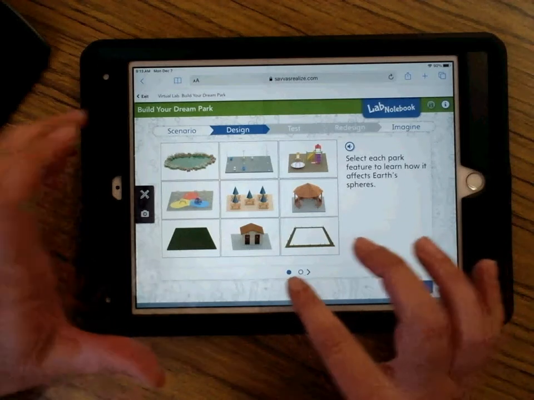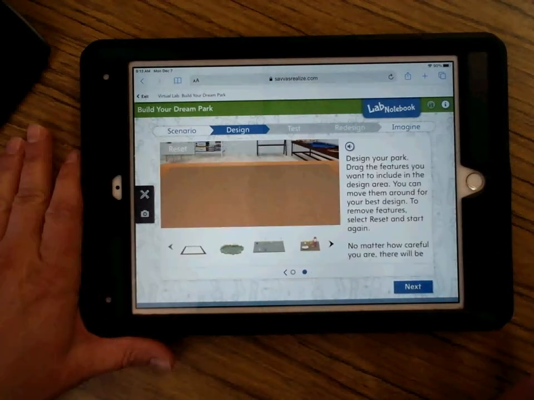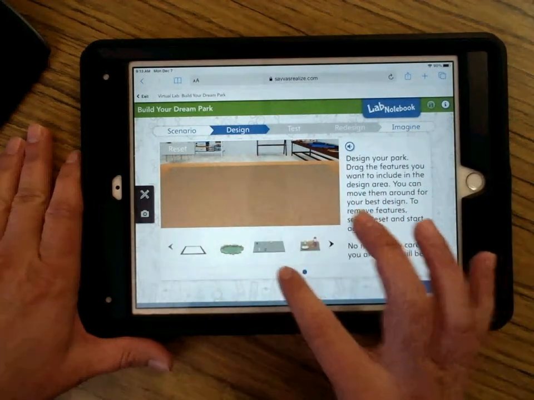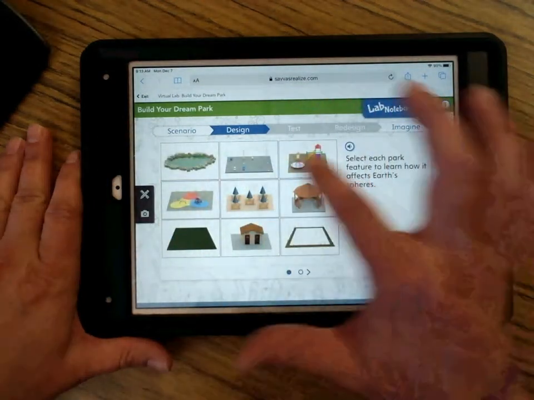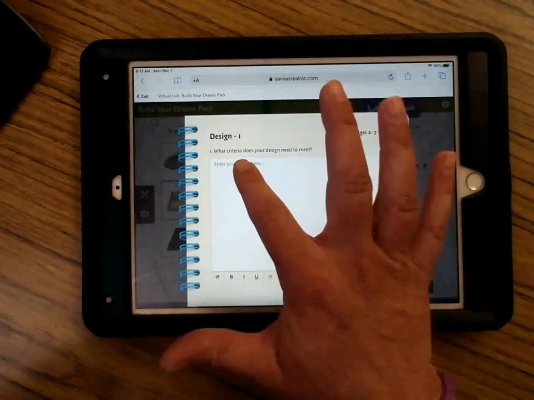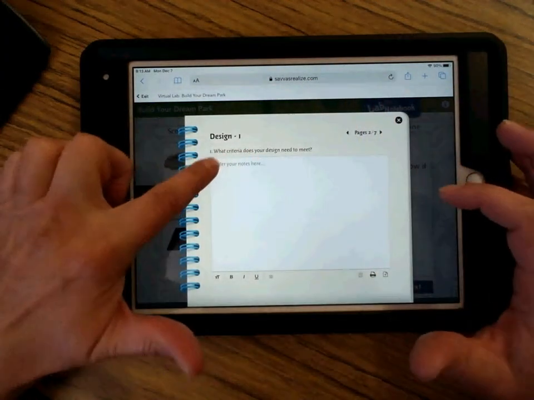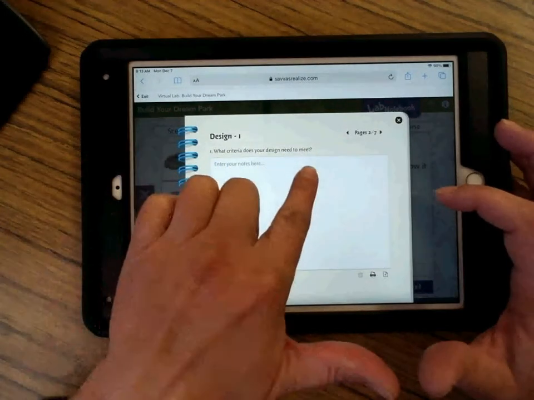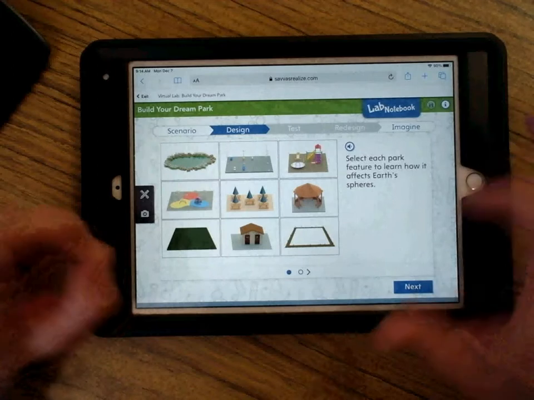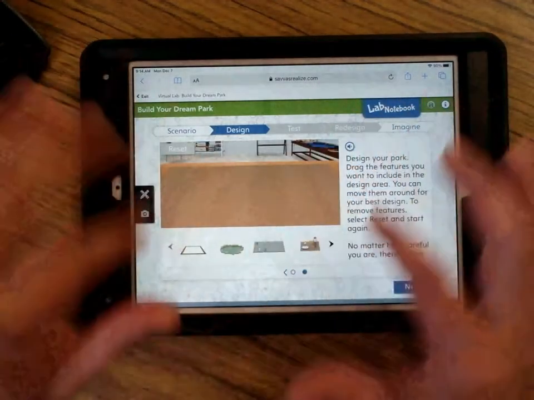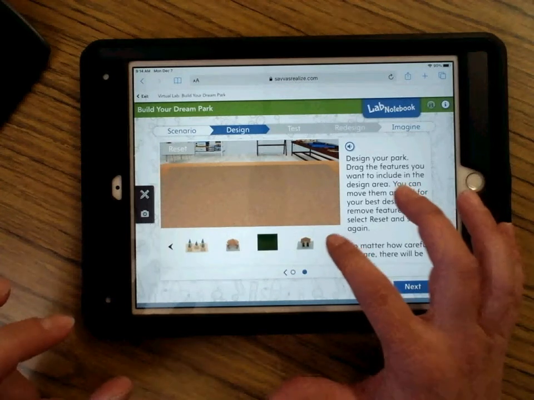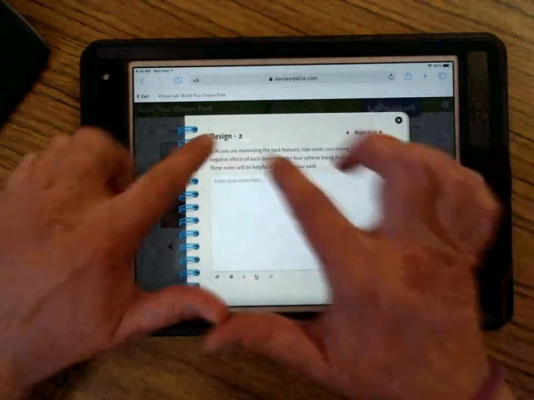Notice there's 2 dots down here. That means you have to scroll over, and here is where you'll actually design your park after you've gone through every single one of these and learned about them. Now, notice your lab notebook for design, you have design 1. Okay, what criteria does your design need to meet? Okay, so you have to tell me something about that. So then you scroll over here and you actually do your design, and notice these scroll here. So you have all sorts of different things. And then you go back to your lab notebook.